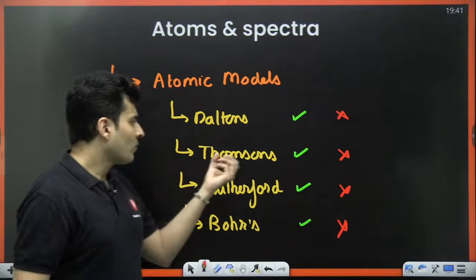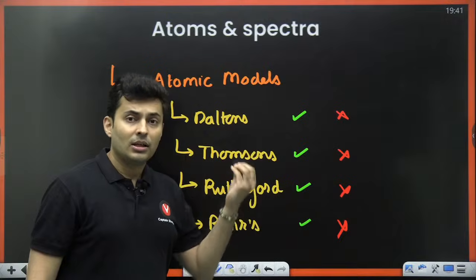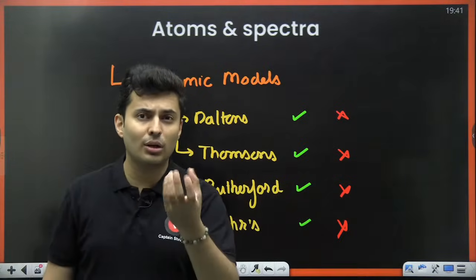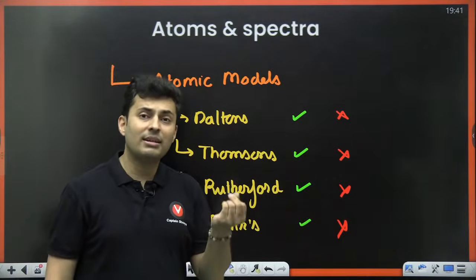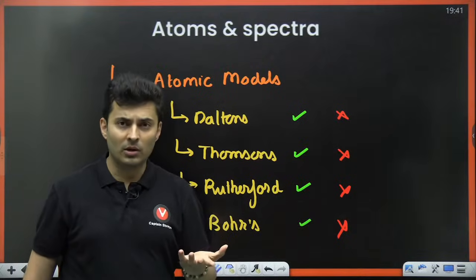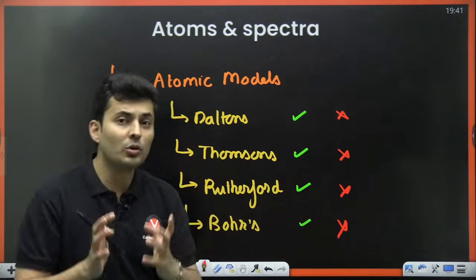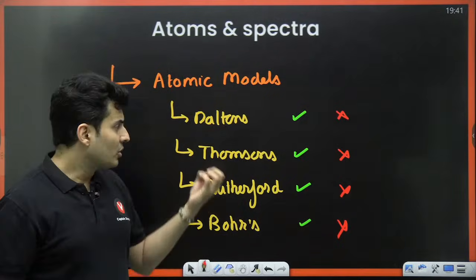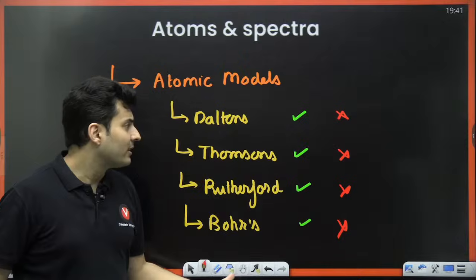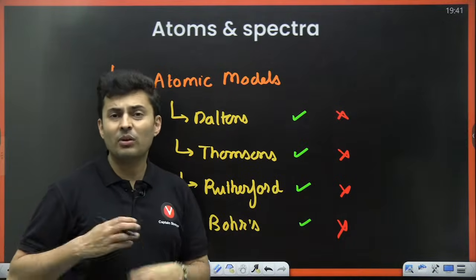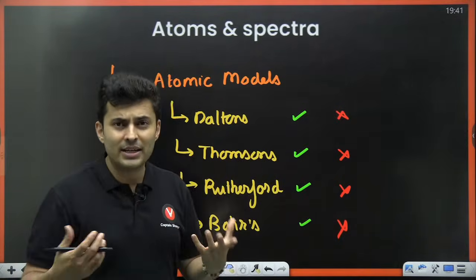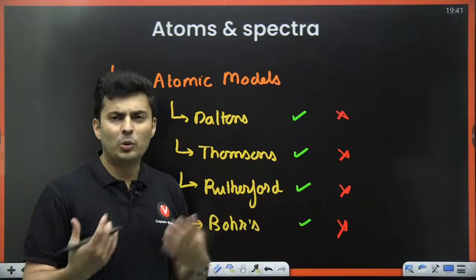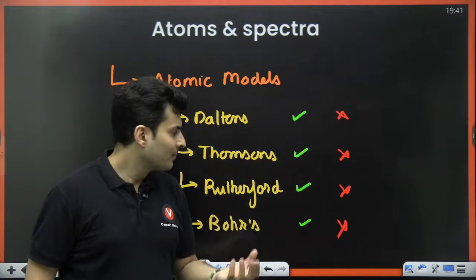Like for example, Thomson's model was able to explain the conduction of electricity. It was able to explain why electrons are easy to knock out. It also explained electrical neutrality. It said that atom is neutral. It also talked about why electrons are more mobile, all of these things. But the shortcoming was, it was not able to explain the different orbits, the different energy levels, the atomic spectra, and so many other things.